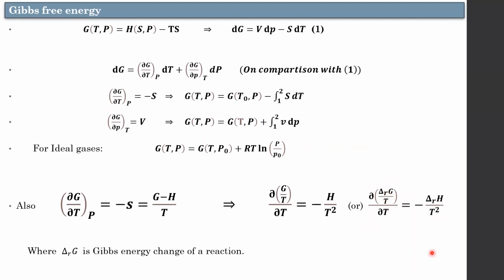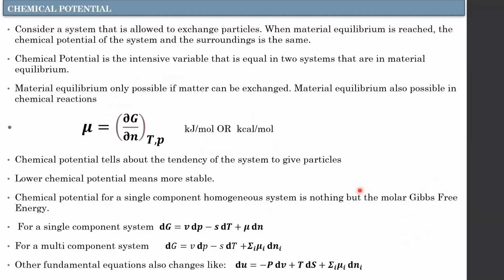By remembering this equation, you can solve the equation for both enthalpy and Gibbs energy if one constant is given. And also the next factor, chemical potential, which is very important. Chemical potential tells about the tendency of the system to give particles. It is denoted by mu, which equals ∂G/∂N at constant temperature and pressure, whose unit is kilojoules per mole.